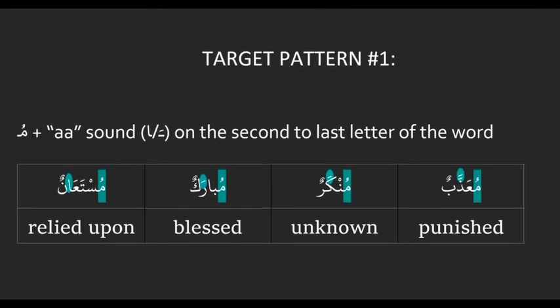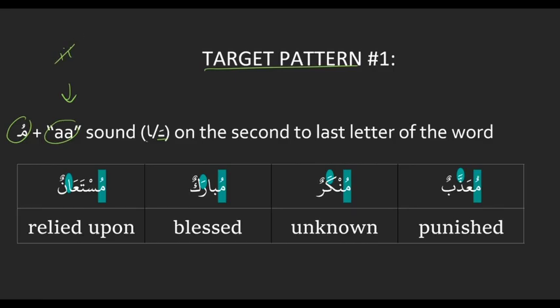The first pattern for the target starts with a mu. Sounds familiar, yeah? And then the second to last letter is an a sound, meaning a fatha or an alif. So it's like pattern number 1 for the agent, except instead of an e, you have an a. Good. Let's look at some examples.